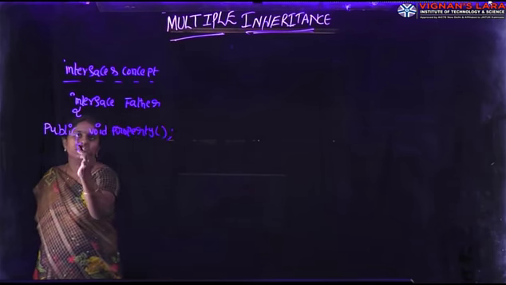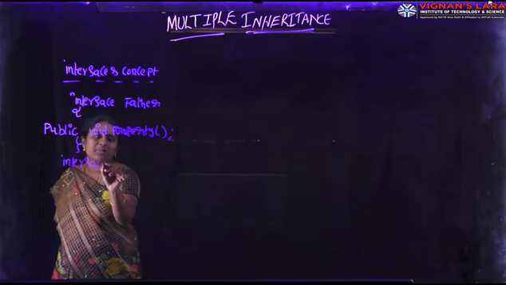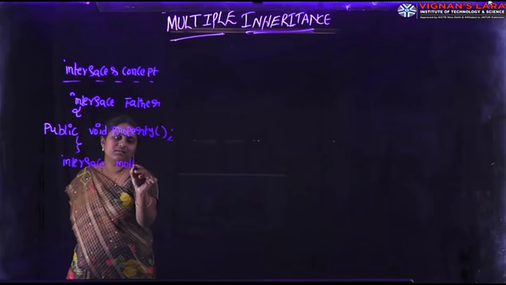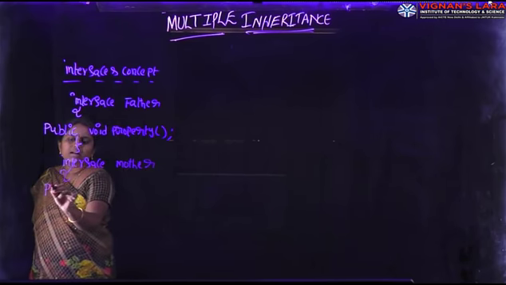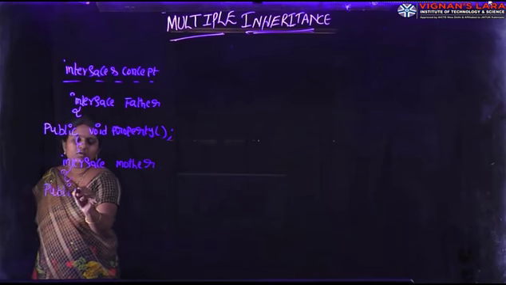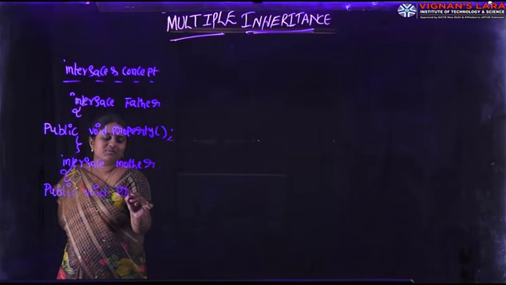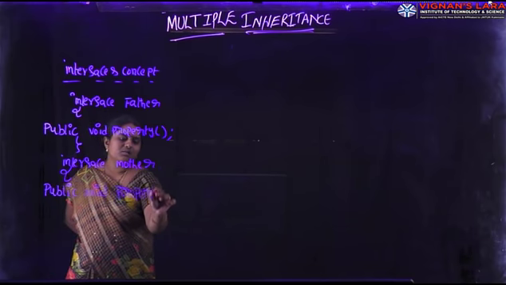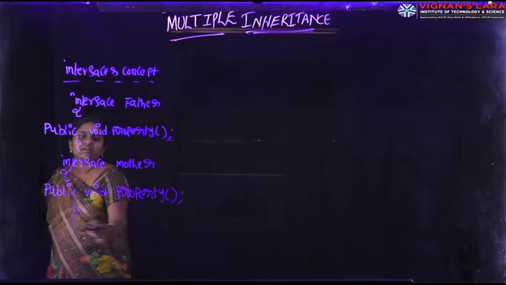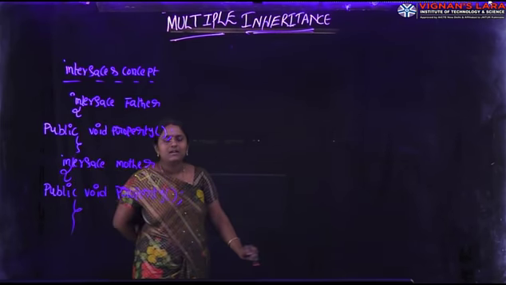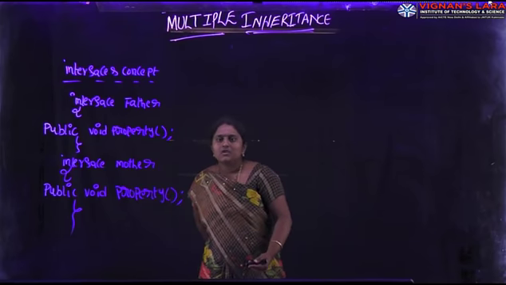Next, here I am defining another interface, Mother. This interface also contains method declarations without any body. Any method defined within the interface should have the public access specifier. In the same Mother interface, I am defining one method, the property method. Here I am closing the interface body. Here it means derivation of one class from two or more superclasses.